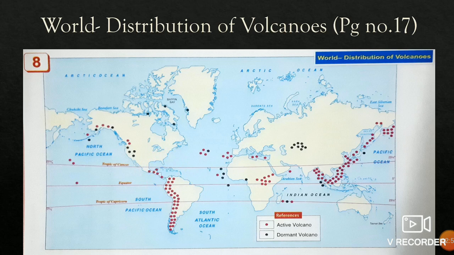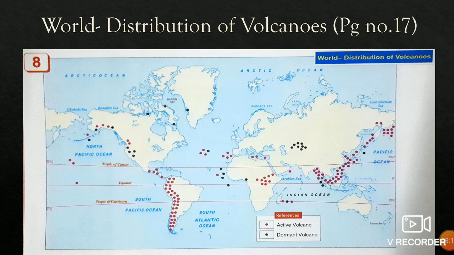So these are the countries which are there. Here is Mexico. Now come above. This is your Hudson Bay here. Nearby Hudson Bay, one dormant volcano is there. Okay, dormant volcano. So first let us complete the active one.